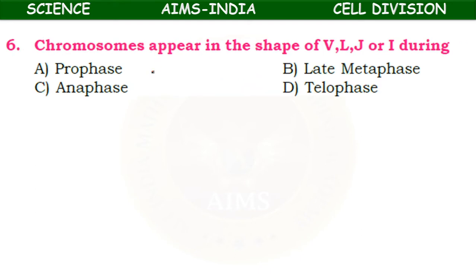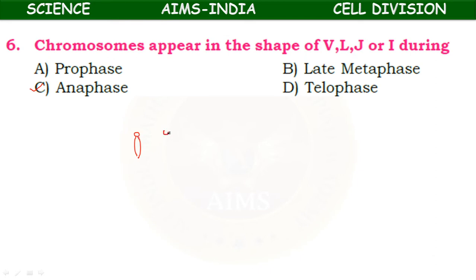Next, the chromosomes appear in the shape of V, L, J or I alphabetical letters during which phase? Prophase, metaphase, anaphase and telophase are given. During anaphase, the chromosomes attain the shape of different letters. If you take a chromosome, a centromere is present, and this is one chromosome, I-shaped chromosome.